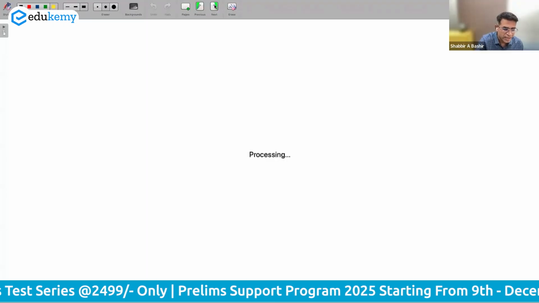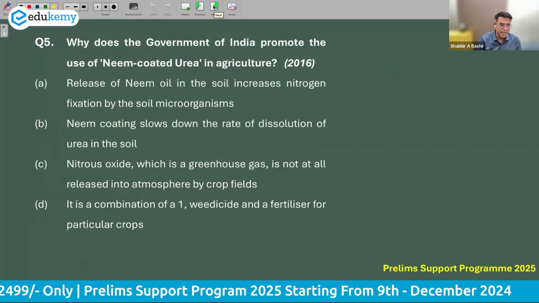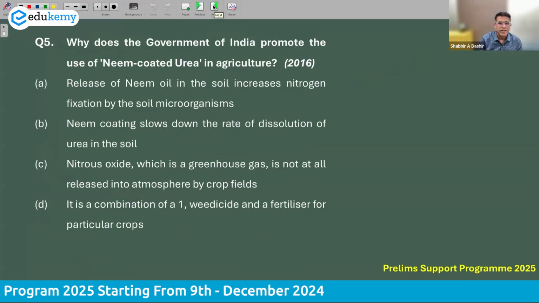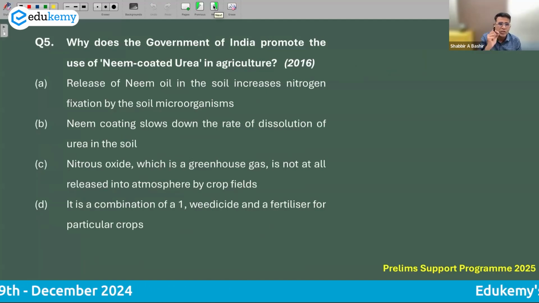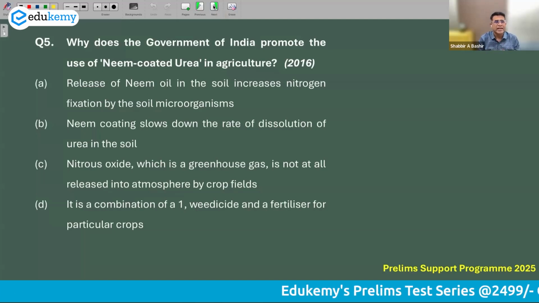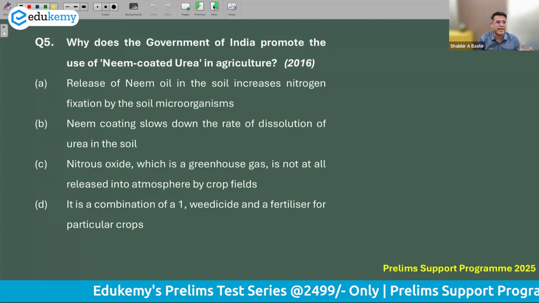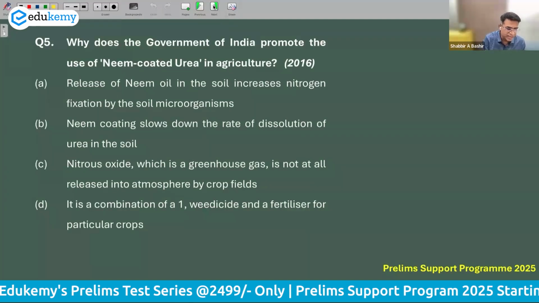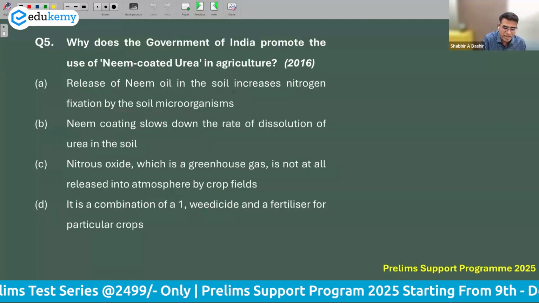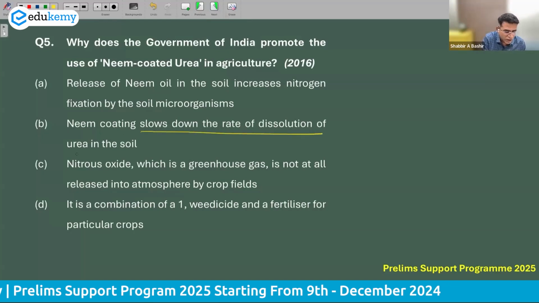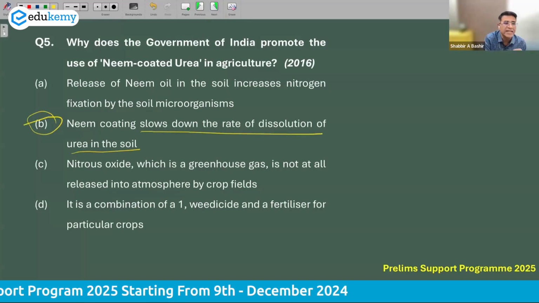Let's move on towards the next question. Why does the government of India promote use of neem-coated urea in agriculture? The importance here is that it allows for slow release of urea in the soil. It is a kind of management so that the nitrogen or urea component does not release immediately. The choices are: release of neem oil in soil increases nitrogen fixation; neem coating slows down the dissolution of urea in the soil. This is the right answer.